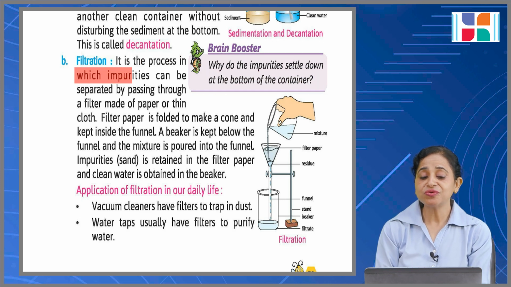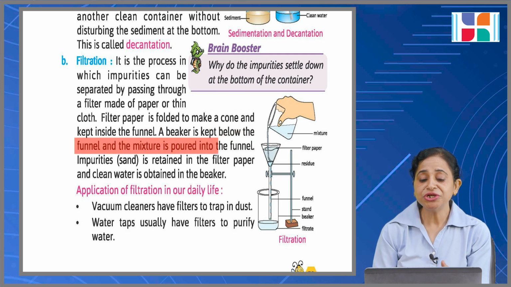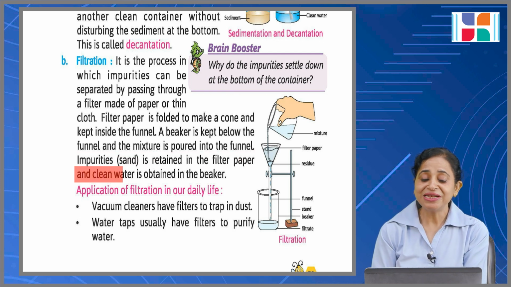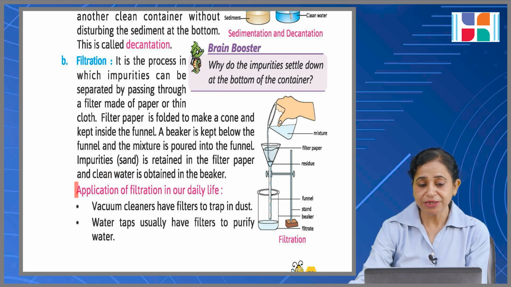Filtration. This is the process by which impurities can be separated by passing through a filter made of paper or thin cloth. Filter paper is folded to make a cone and kept inside the funnel. A beaker is kept below the funnel and the mixture is poured into the funnel. Impurities, that is, sand, are retained in the filter paper and clean water is obtained in the beaker. Okay, you can take the clean water in the beaker.